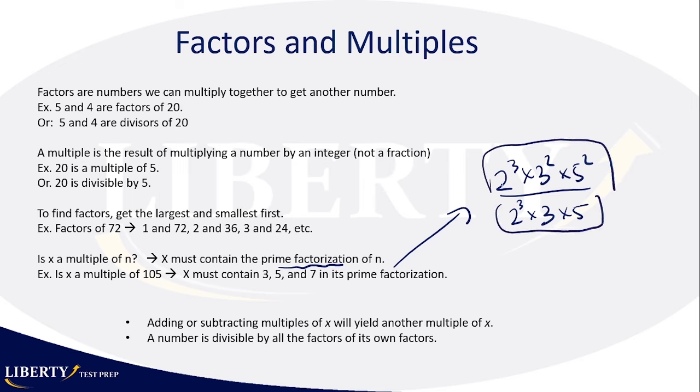Yes. Why? Because it contains its prime factorization. It's got at least 3 2's. It's got at least 1 3. In this case, we got 2. And it's got at least 1 5. In this case, we got 2, right? So once you start canceling out, you're going to be left with an integer, right? That's how you guarantee that a number is a multiple of another one. Okay? So that's what you do.